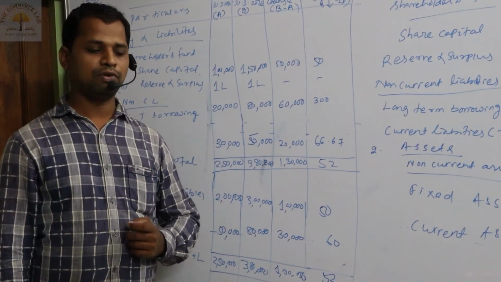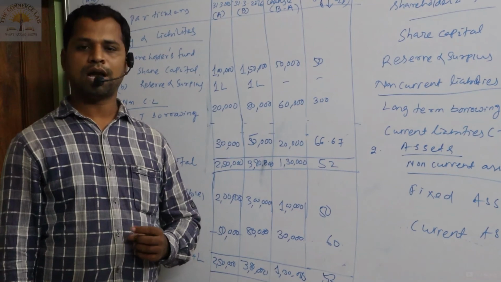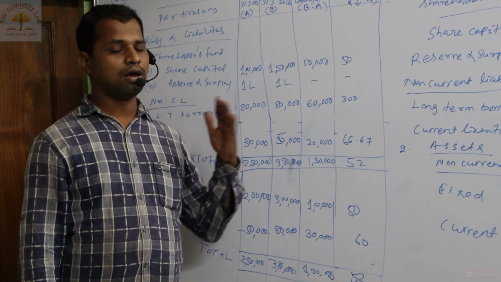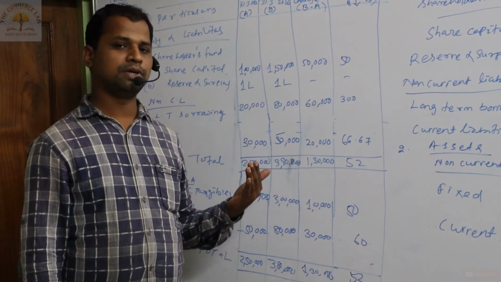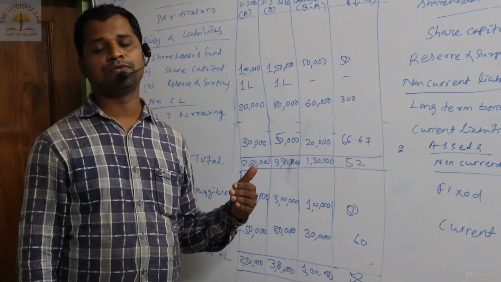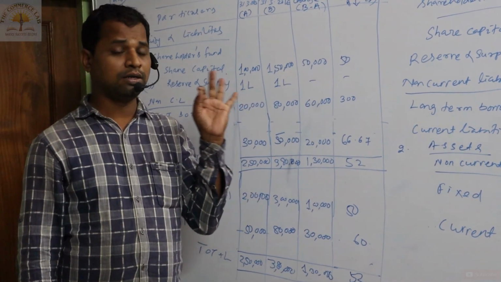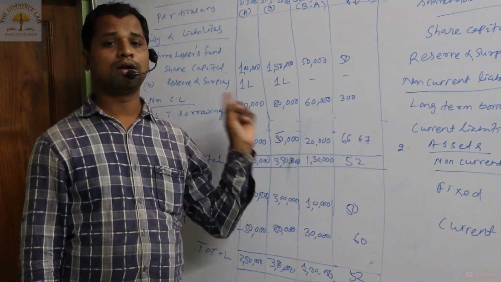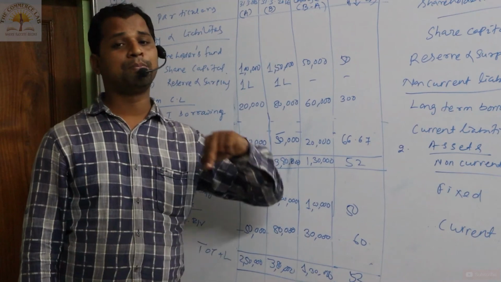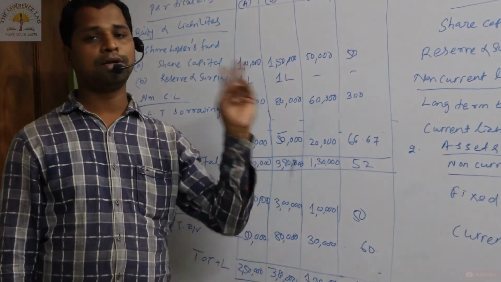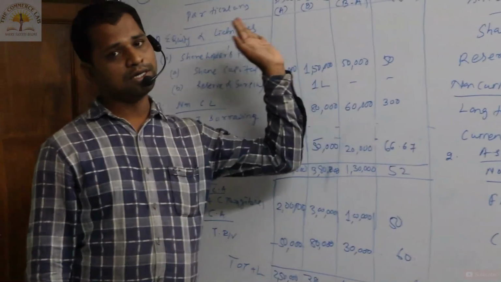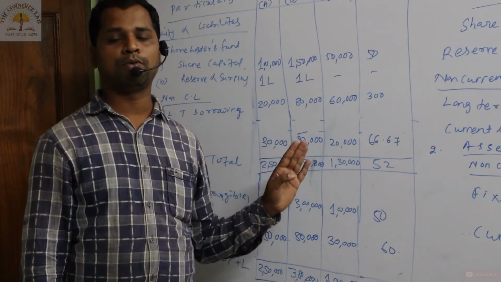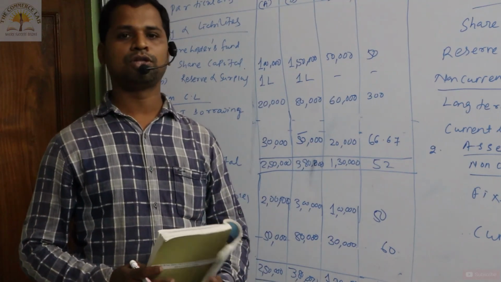Okay, so thank you for listening patiently this particular class about the financial analysis and the types of financial analysis. Okay, and also we discussed the purpose of this financial analysis and what are the different tools used in the financial analysis. And under the different tools or devices, the most important, the first is what? Comparative statement. Under comparative statement, two things will come. One is comparative income statement will come, comparative balance sheet will come. Today we discuss about its format of comparative balance sheet, and also we solve a particular problem about the comparative balance sheet. Thank you so much.